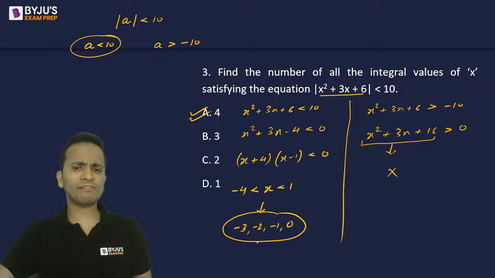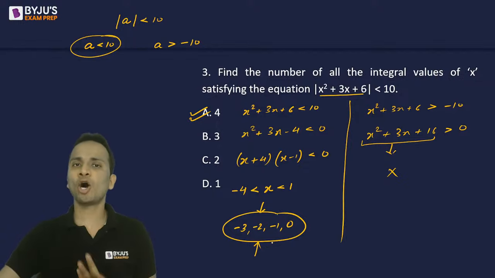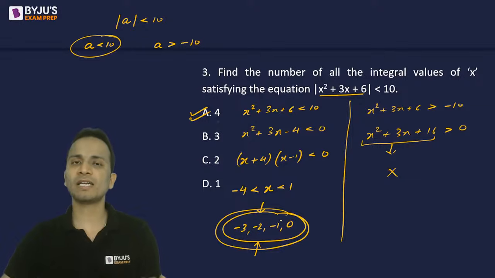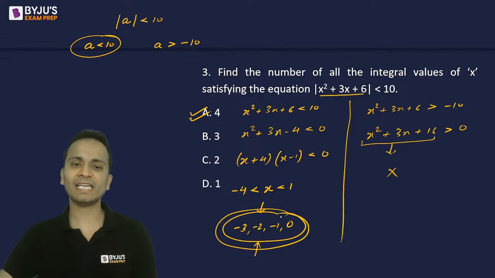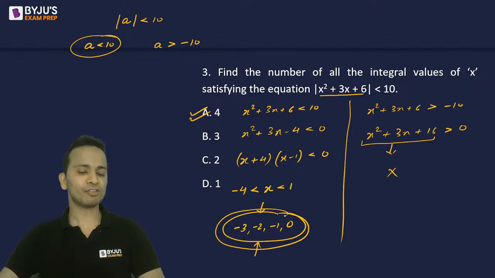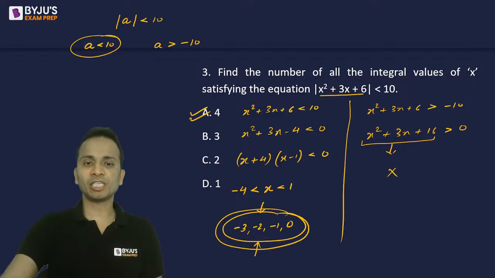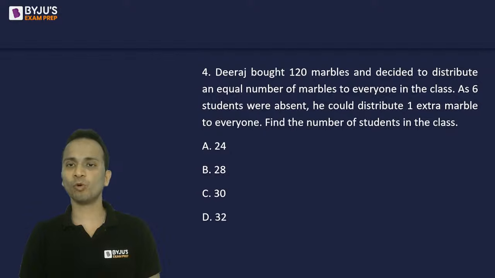Now, also after solving the first case with the given options, I could have marked option A directly because I've already got 4 solutions and 4 is the maximum number that is given in the options. Okay, so with these options, you could have directly marked option A after solving the first case. Okay, चलिए next question पे चलते हैं. The answer for this question was option A. Let's move on to question number 4.